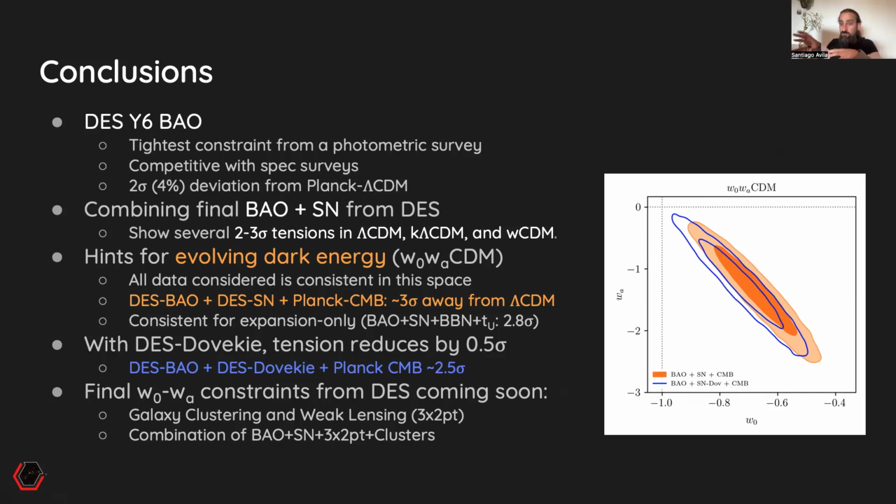So this results in several 2 to 3 sigma tensions in ΛCDM or extensions like kΛCDM or wCDM. Only when we go to w0wa dark energy do all data become consistent in this space. And then this combination gives a 3 sigma deviation from ΛCDM. It's also consistent with expansion-history-only probes that we marked over here. Now with the update of DES-Dovekie, this tension reduces by around 0.5, so we are at 2.5 sigma.